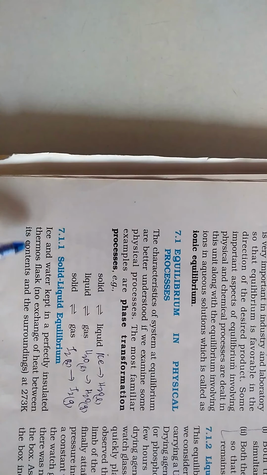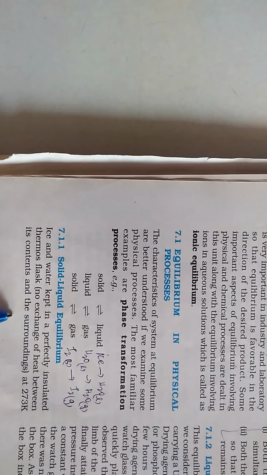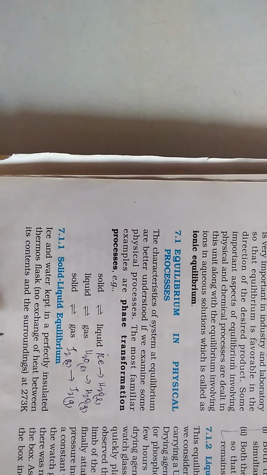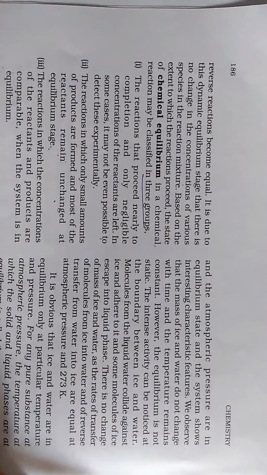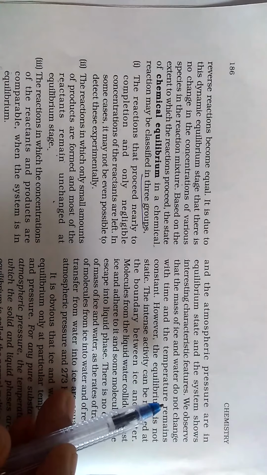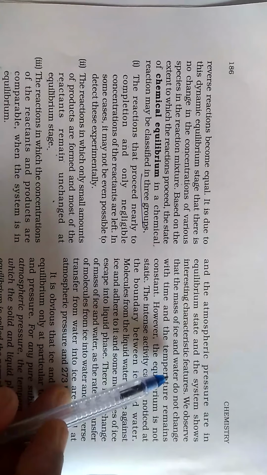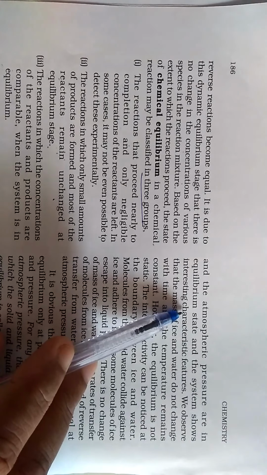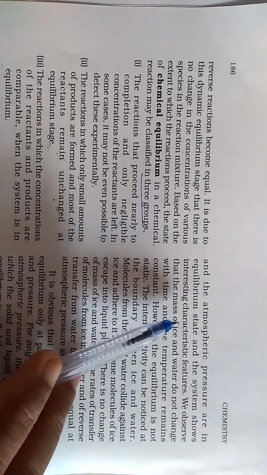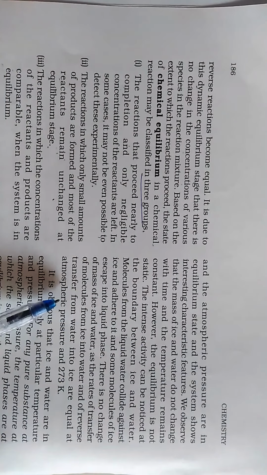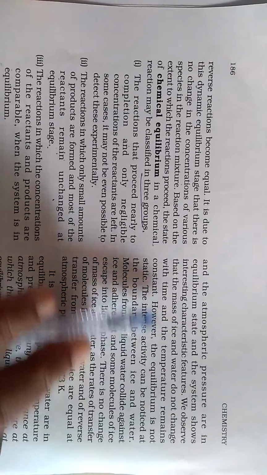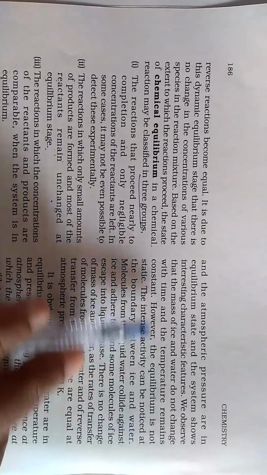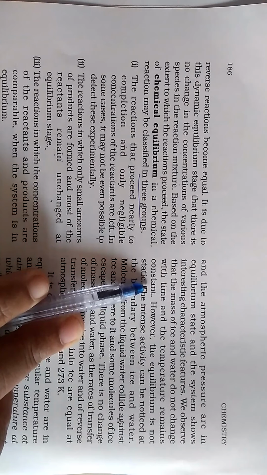Now you know very well that ice and water, when kept in a perfectly insulated thermos flask, with no exchange of heat between its contents and the surroundings, and maintained at 273 Kelvin, just assume, the ice and the water inside the thermos flask are in equilibrium state. There is an interesting feature shown by both ice as well as water. The mass of ice and water do not change with time, and the temperature remains constant. Which temperature are you maintaining? You are maintaining 0 degrees Celsius.